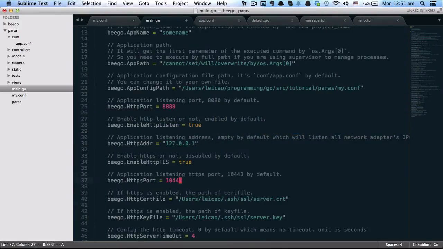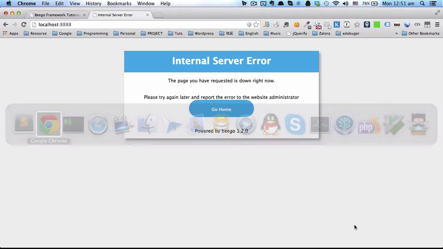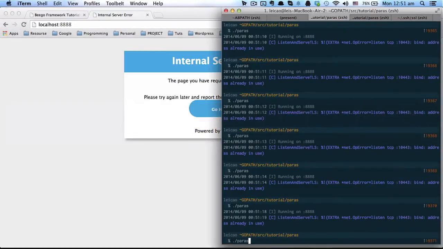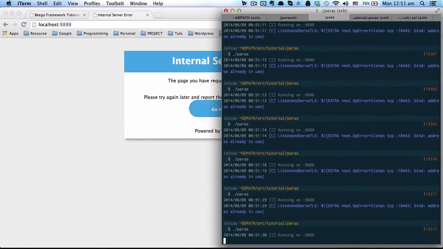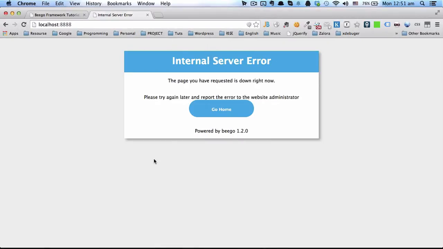We change it to another one. Okay, now it's running. It takes some time to kill the port. We will investigate to see whether it's a problem in Beego or another problem.